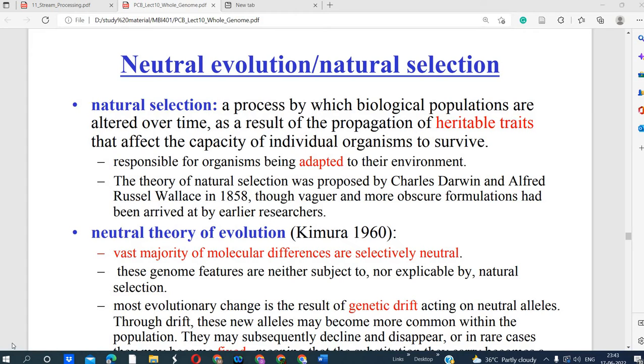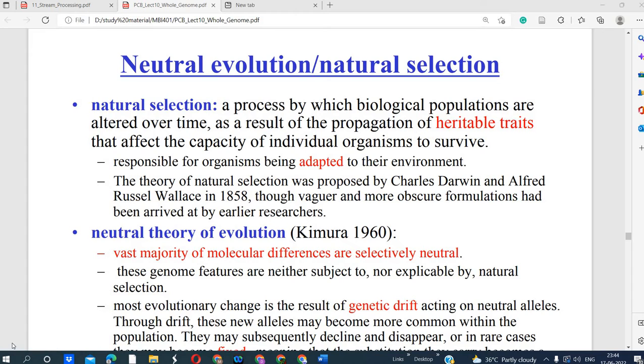So first we will understand what is neutral evolution. Neutral evolution plays an important role in the natural selection process. So what is natural selection? A process by which biological populations are altered over time as a result of the propagation of heritable traits that affect the capacity of individual organisms to survive.